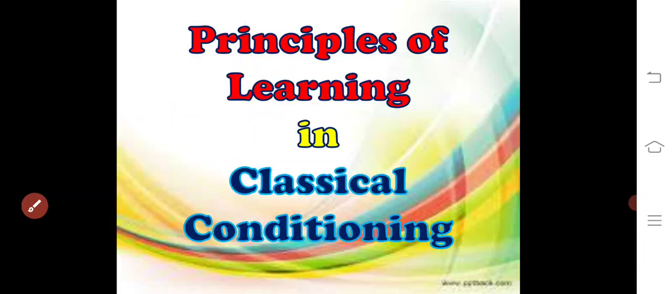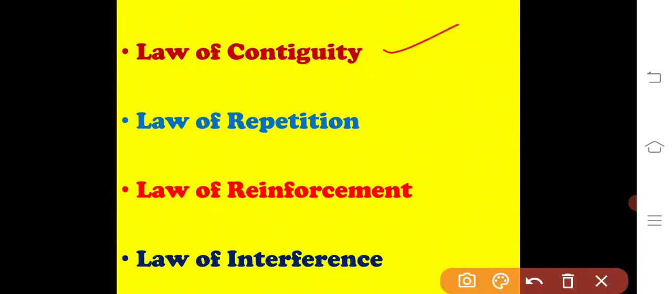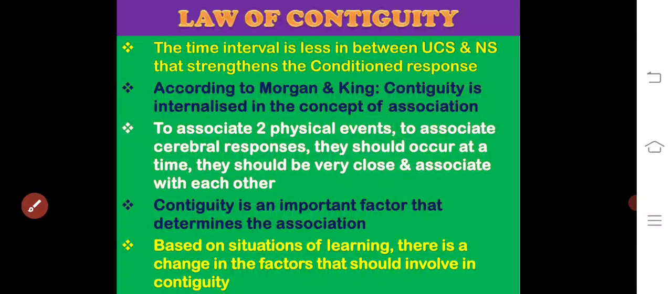And coming to the principles of learning in classical conditioning, there are 4 principles involved: the law of contiguity, the law of repetition, the law of reinforcement, and the law of interference. Let us see them one by one. What is the law of contiguity?